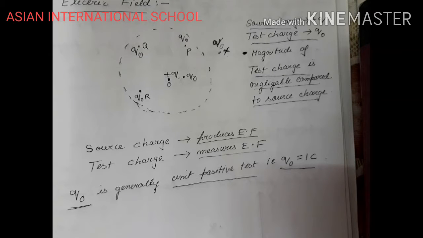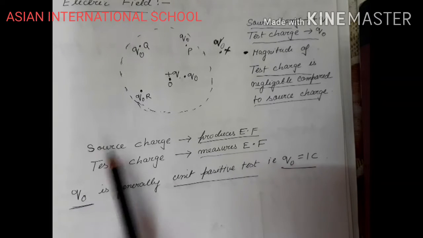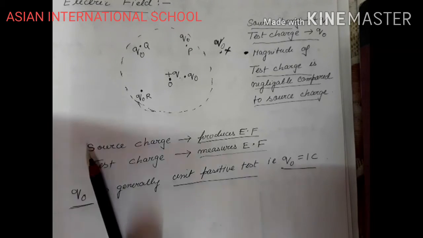So it's contradictory. In that case, I will tell you, generally whatever bodies we consider or have in our real life are not point charges. They have some dimensions. Suppose I take a book, or this page.